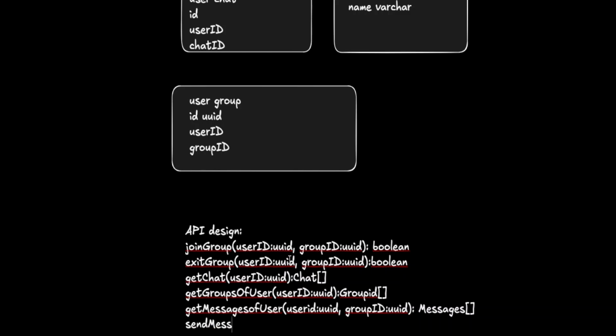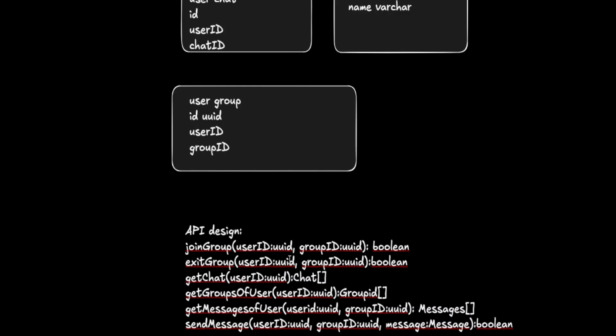You can also send a message, with user ID, group ID, and a message, which is a type of message. And we'll get back the status of it.